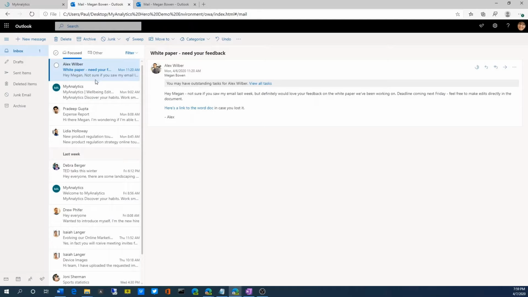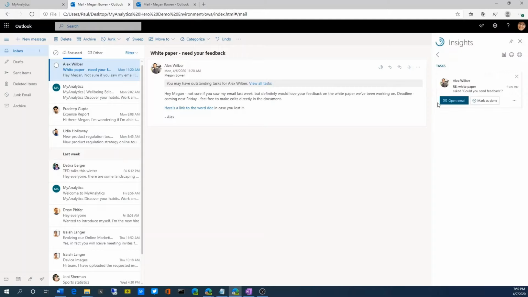Megan also has access to Outlook Insights. You can see that she received an email from Alex here. In this email, there's a nudge that she has outstanding tasks with Alex. Megan has forgotten to provide feedback on a white paper her team is working on. MyAnalytics tracks this ask and nudges Megan to act immediately to remedy the situation without ever leaving her inbox.